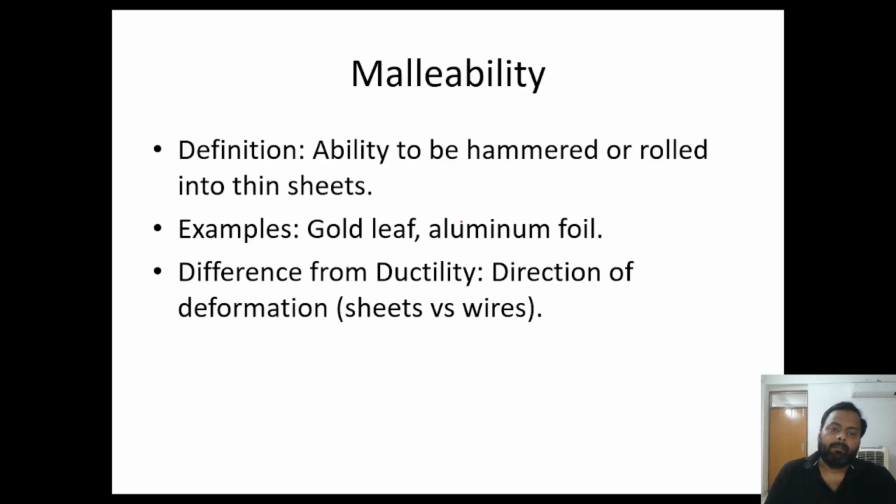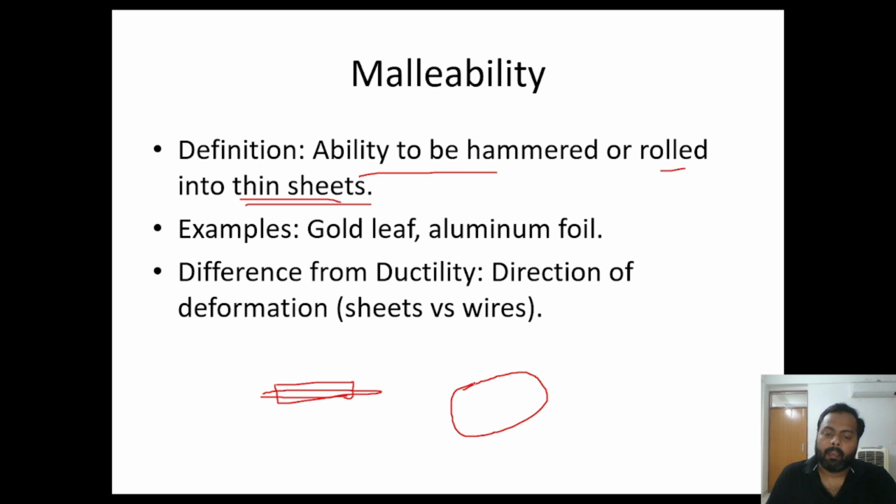We'll move to malleability. Malleability is the ability to be hammered or rolled into thin sheet, just opposite of ductility. In ductility, we were converting into thin wire. Here, we are converting into thin sheet. In ductility, there was change in the length, but in malleability, there will be change in the area. The best example we can have is aluminum foil, gold leaf.